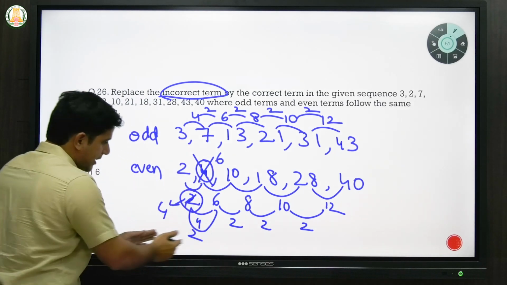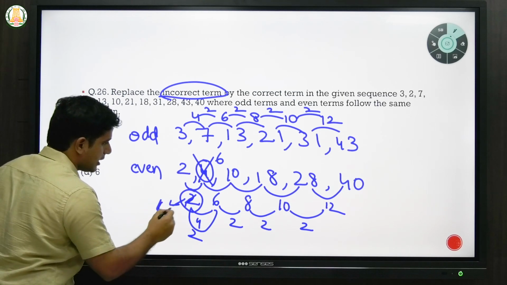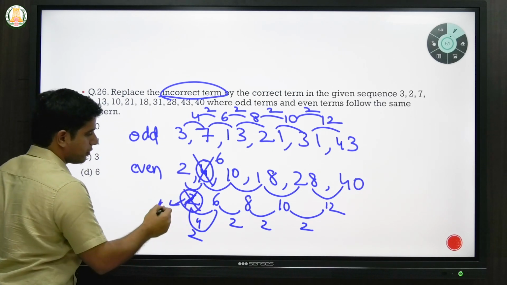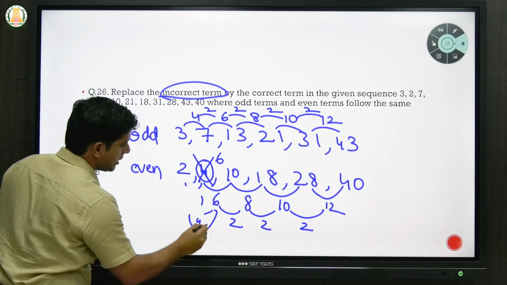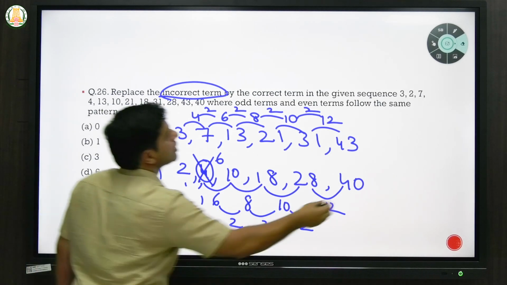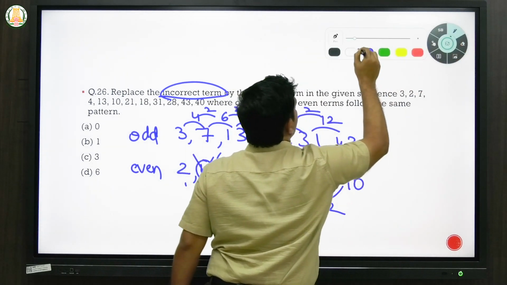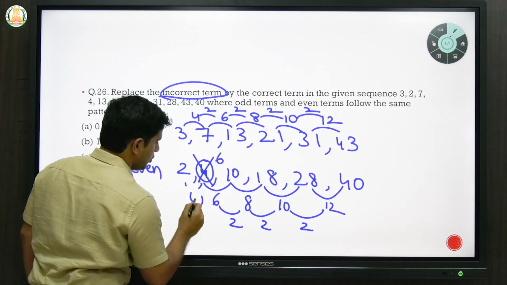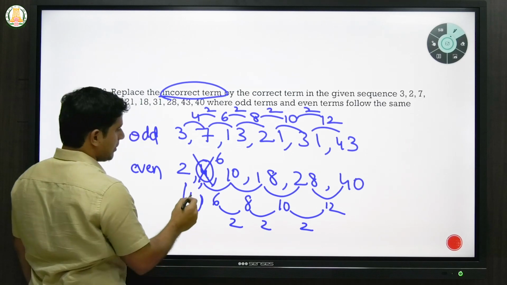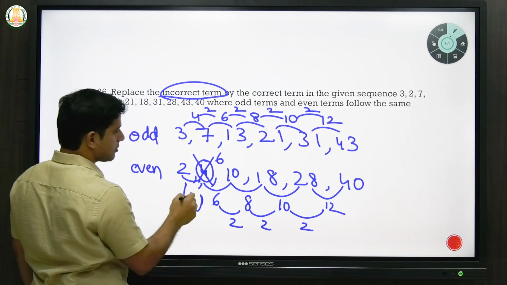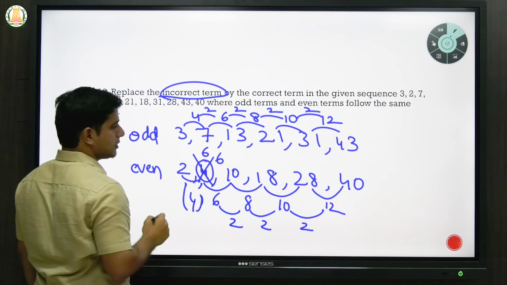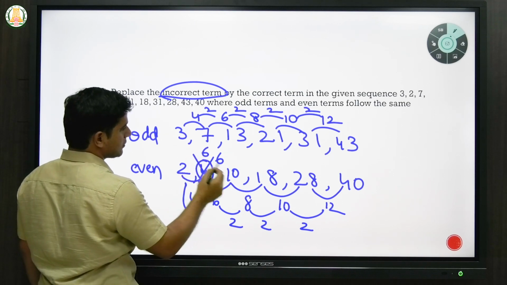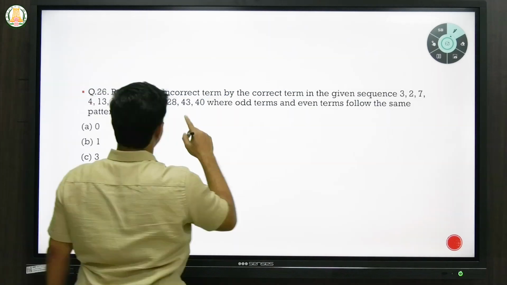You have to track from the back. So here, you know that this should not be 2, this should be 4. Since there should not be 2 there, you know it should be 4, so you put 4 there. Always go from the back. So if you put 4 here, that means the difference between this term and this term should be 4. Yeah. So 2 plus 4, 6. Okay. Then take the odd terms.